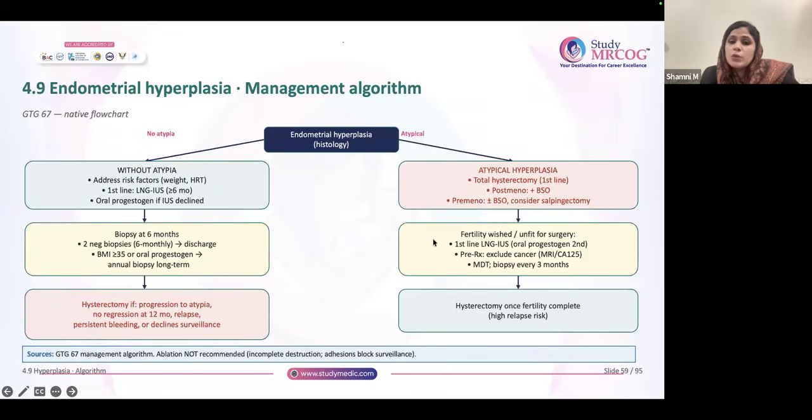Okay, you ask her to go to the fertility specialist. You give her Mirena for 3 months. And at 3 months, if you're getting a negative sample, you send her to the fertility specialist. Give her Mirena for 3 months, send her to the fertility specialist and go for ART. Complete the family as soon as possible. And after that, hysterectomy. Hysterectomy you have to do. Okay. But complete her family and it should be very fast.